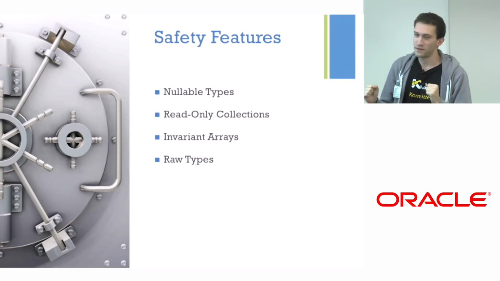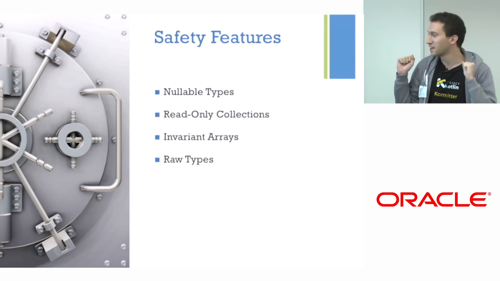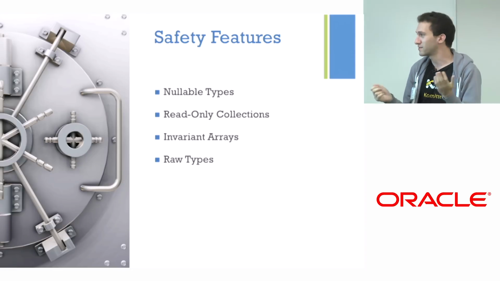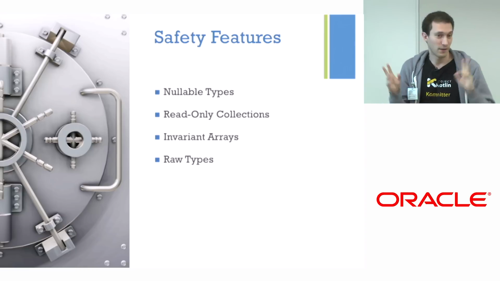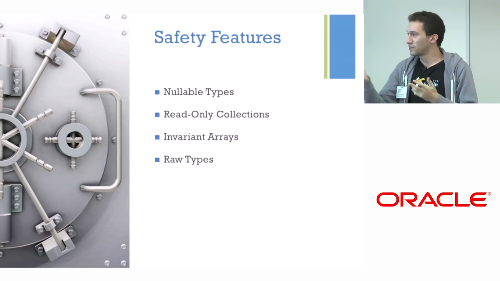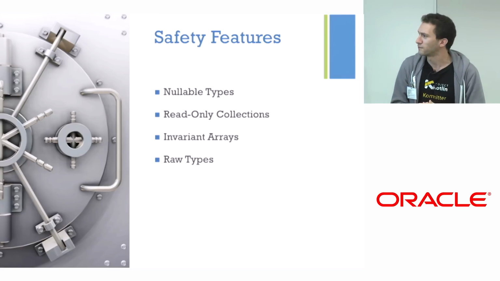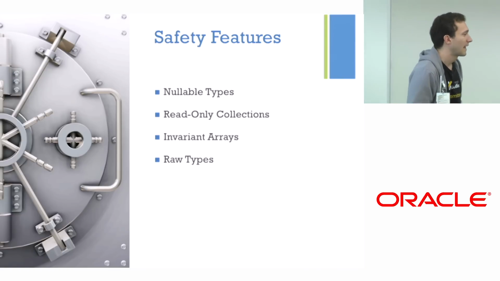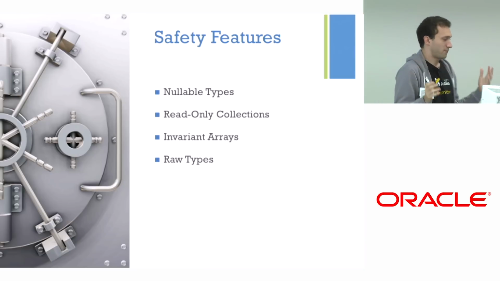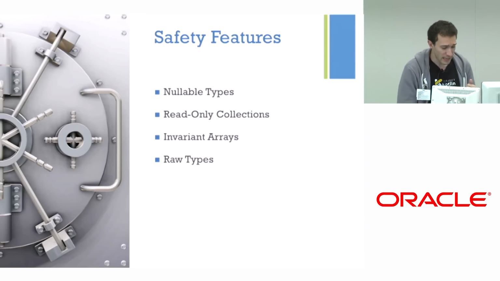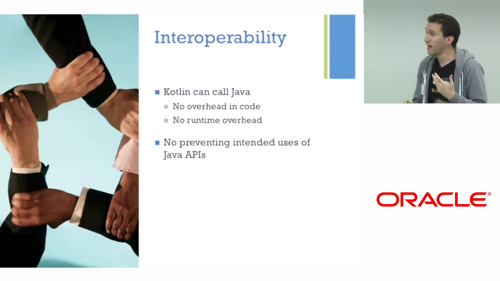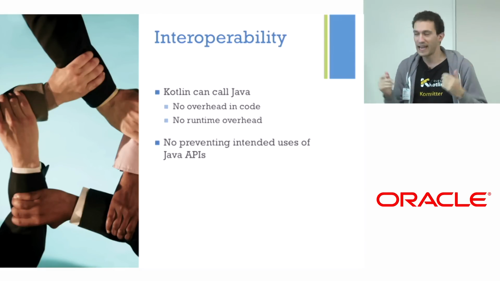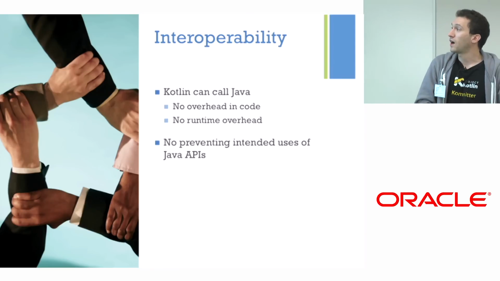Also, there is the holy grail of fixing the covariant arrays that have been in Java since the beginning. And we thought we fixed that. And of course, Java has raw types, and we have no raw types. So that last point here should be no raw types. So these were the four ideas we had. And now we have interop. So we have this somewhat nicer language, and we have these constraints.